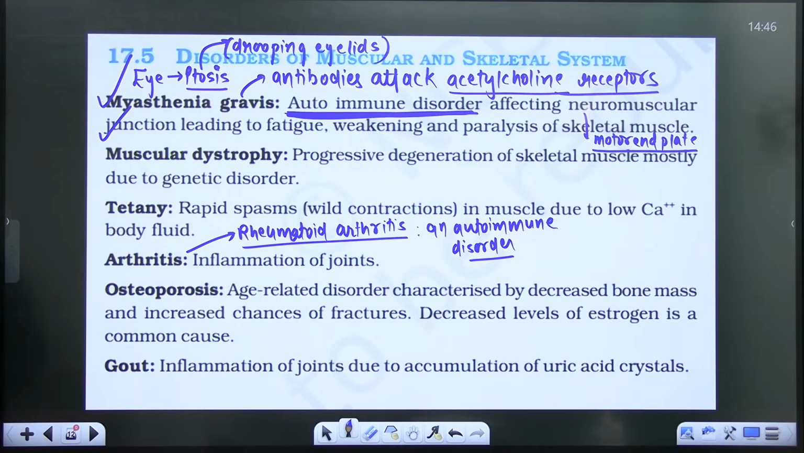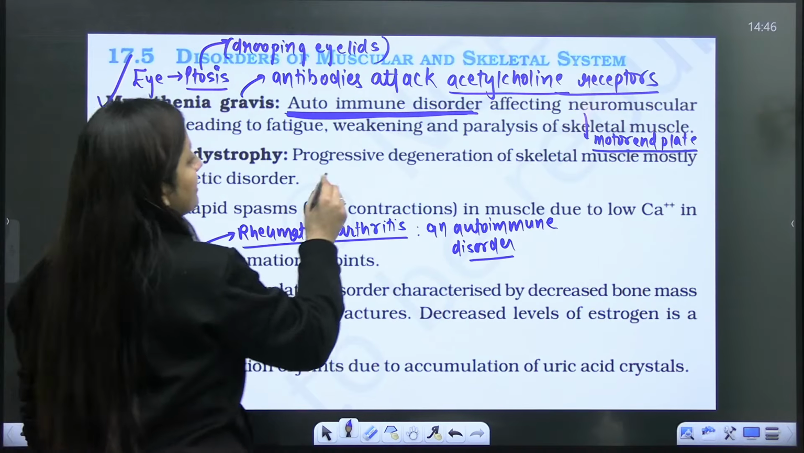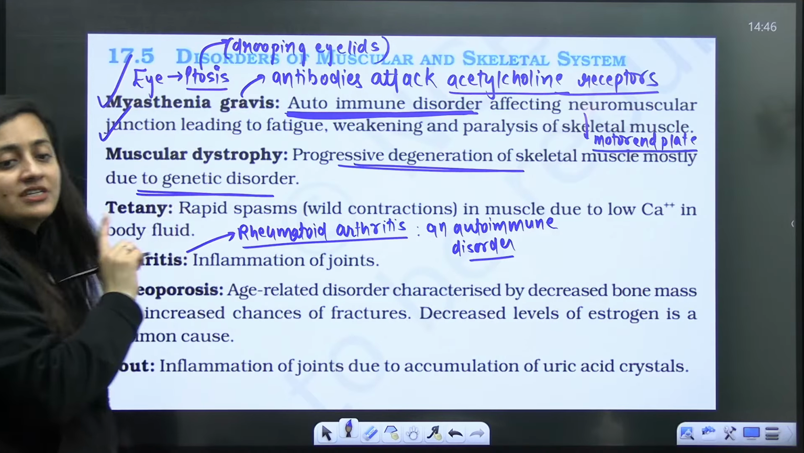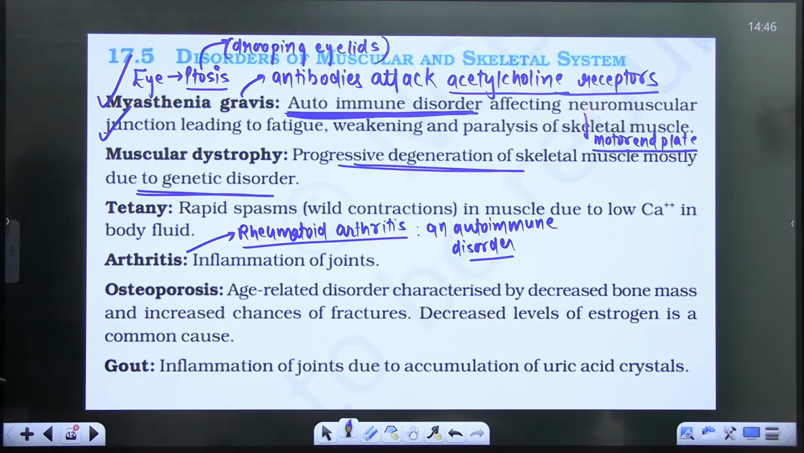So next is muscular dystrophy. Muscular dystrophy is not an autoimmune disorder, but rather there is degeneration of the skeletal muscle, and it is a genetic disorder. What sort of disorder is it? It is a genetic disorder. It is not your autoimmune disorder, rather it is a genetic disorder. So why will this genetic disorder occur? Do you know that?